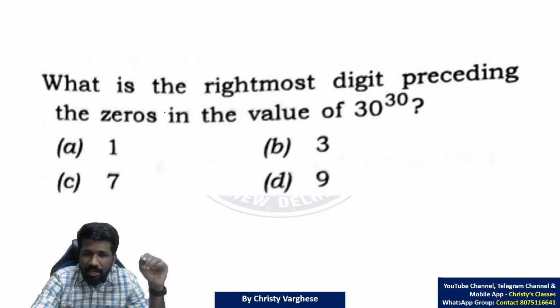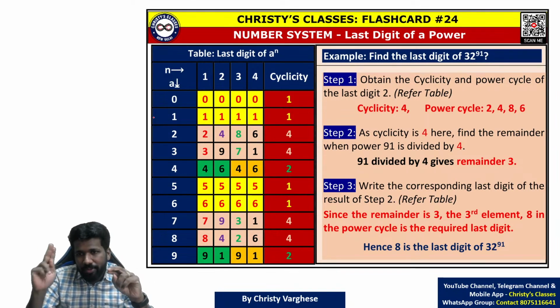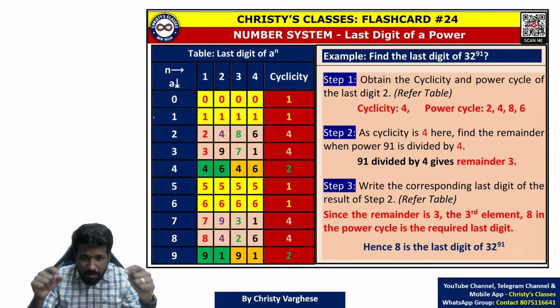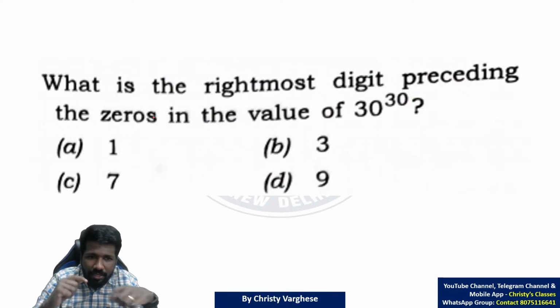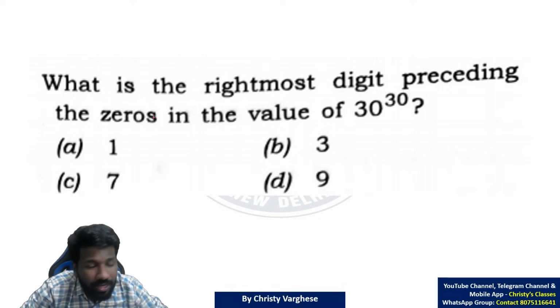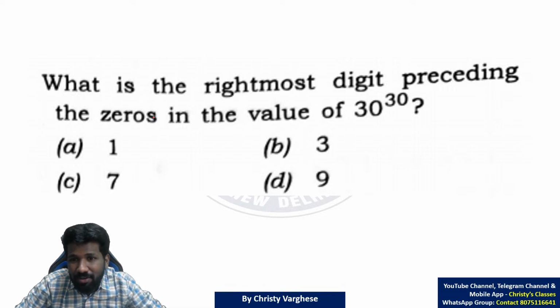Here the idea needed is, we have discussed before exam also, I told you, go through this flashcard. This flashcard based 2 questions were there. Finding last digit of a number based 2 questions were there. Many videos on last digit of power we have discussed already in this channel. Those of you want, you can check it out. So here how that is helpful I will explain. What is the rightmost digit preceding the zeros? Trailing zero 1 question we saw. Here trailing zeros के पहले वाला number कौन सा है?